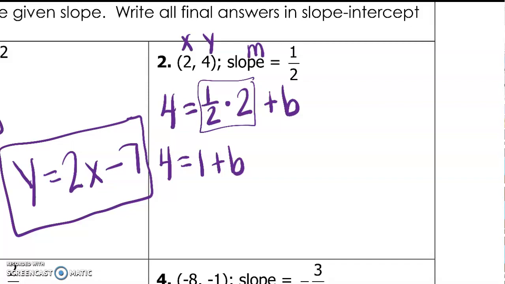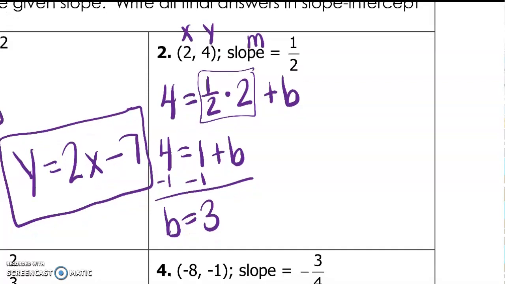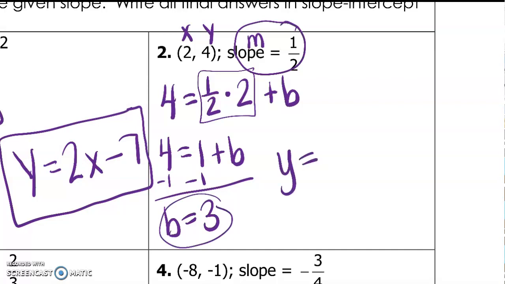Then we need to get b by itself. So we need to subtract 1 in order to get b by itself. So b is equal to 3. Usually we stop after we solve an equation, but that is just getting us our missing piece. So we have our m and we have our b. So our final answer is y equals 1/2 x plus 3.